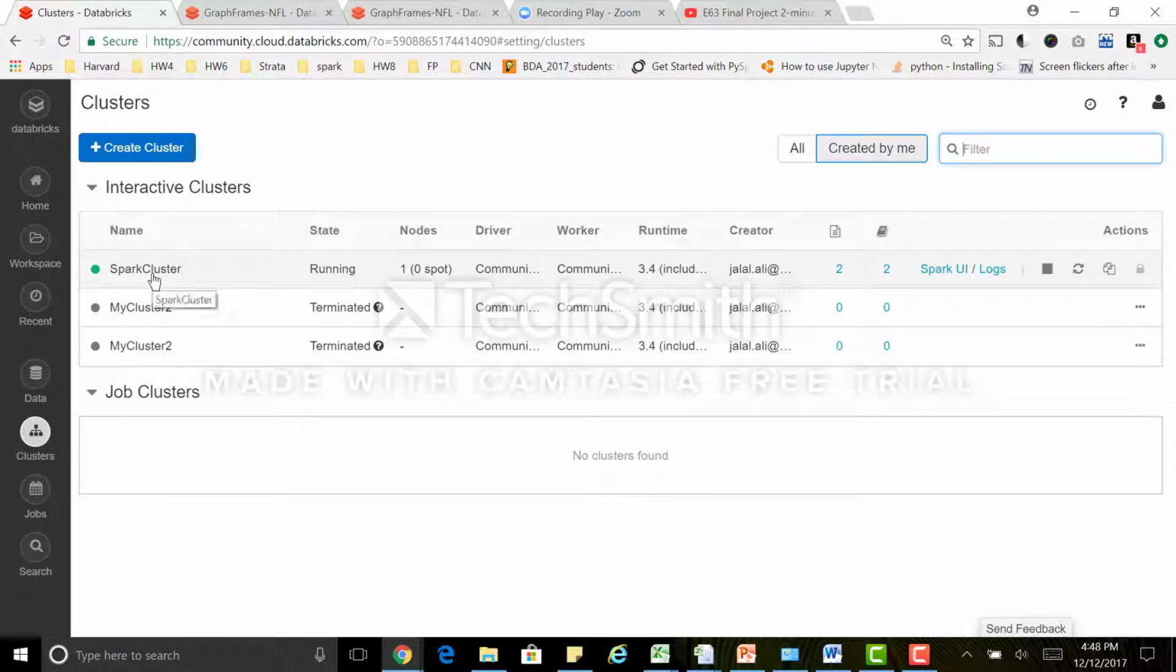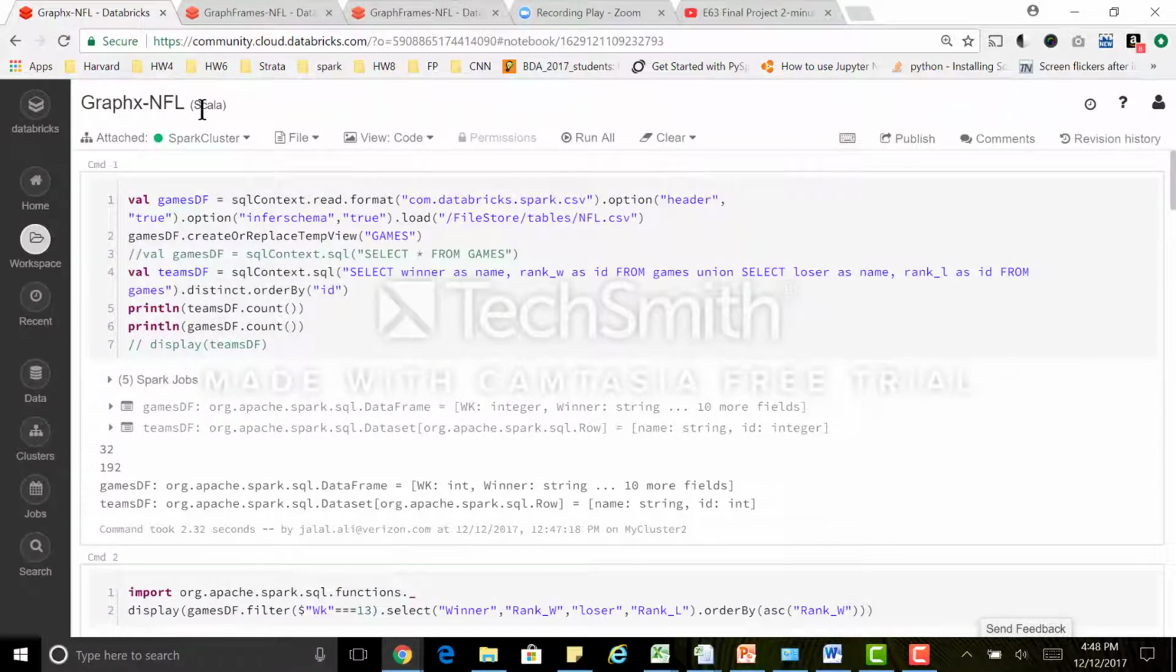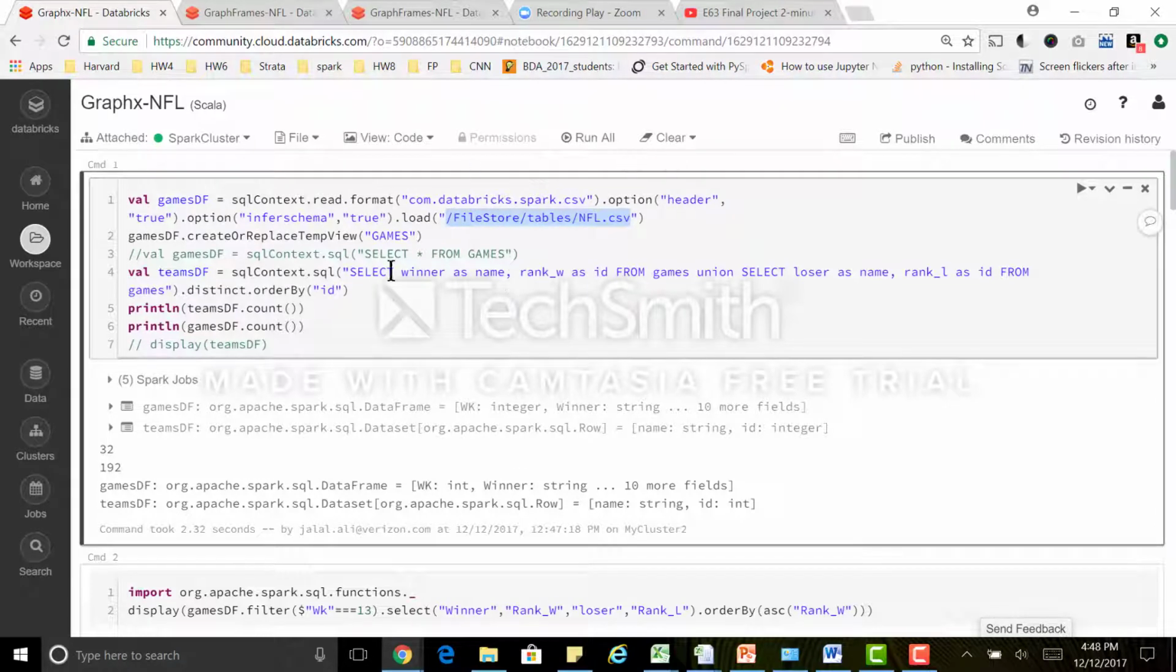I already have a cluster created, so let's go ahead and look at the project that I have here, the GraphX NFL. I'm running GraphX NFL on Scala because GraphX does not support Python. The first step for me is to load the data from the NFL data here, which I already stored on Databricks. And then I start identifying the teams by looking for the union between the losers and the winners.